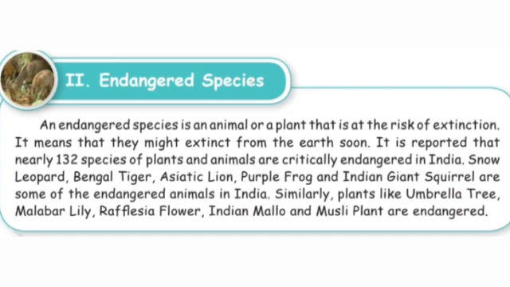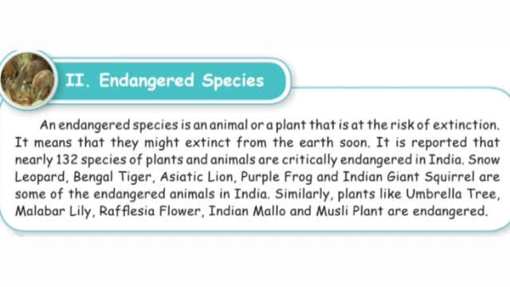It is reported that nearly 132 species of plants and animals are critically endangered in India. For example, snow leopard, Bengal tiger, Asiatic lion, purple frog, and Indian giant squirrel are some of the endangered animals in India. Children, can you say some examples of endangered species in India?